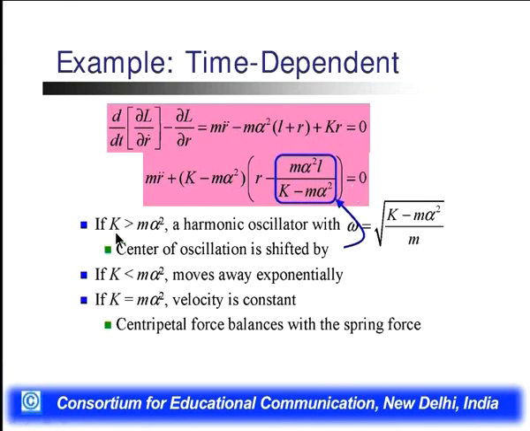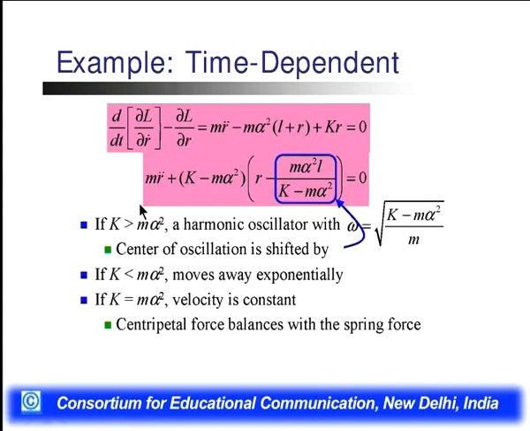Now the spring constant: if k is greater than m alpha square, then we have a harmonic oscillator with angular frequency omega equal to the square root of (k minus m alpha square) by m. And if k is less than m alpha square, it will move exponentially always.